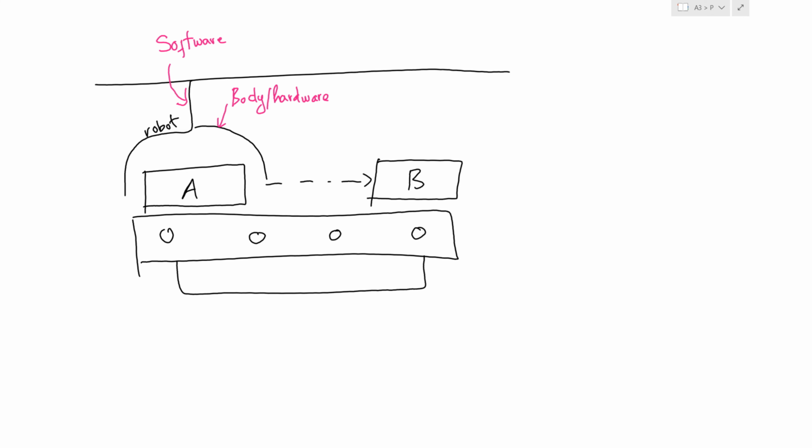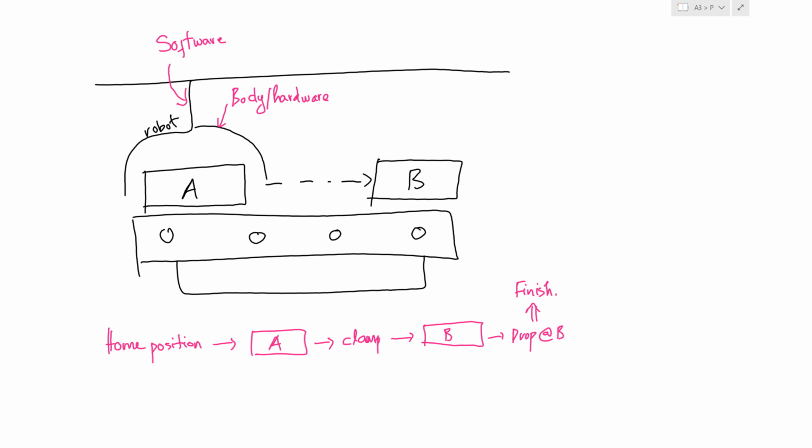From home position, the robot will move to the box at position A, then clamp and move the box to position B, and finally it will drop the box at B. Then at B here, the activity of the robot is finished. So when the robot finishes one activity here, we call it one cycle time.